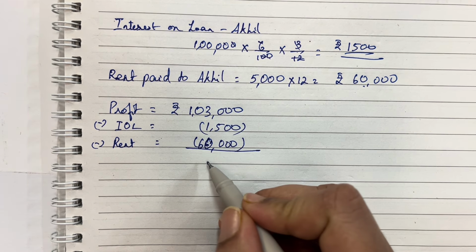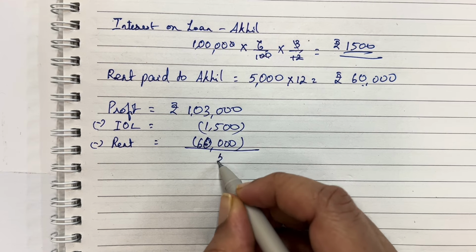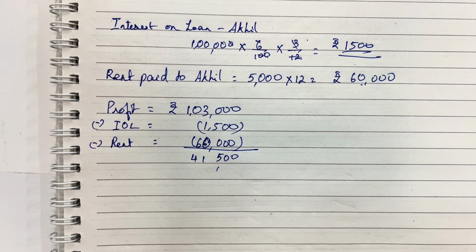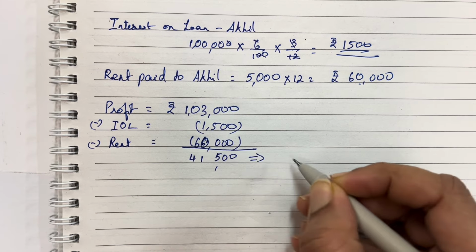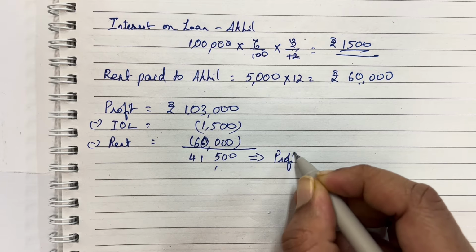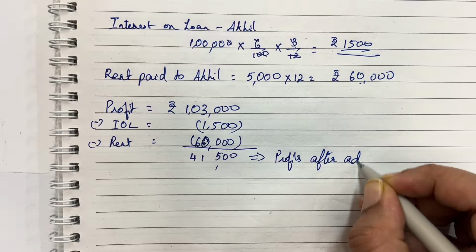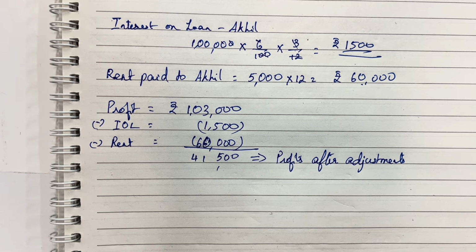So now the profits after adjustments would be 41,500. This is your profits after adjustments, or you can say the net profits as well.